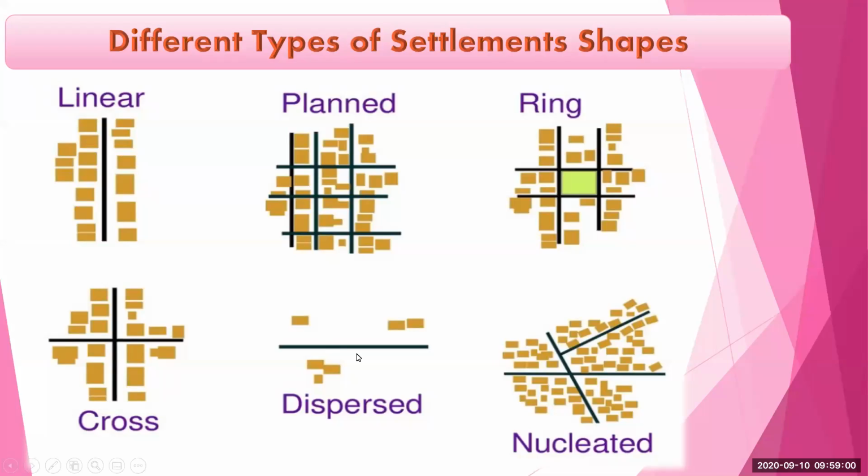Now the next is dispersed. We have just seen in the previous slide the dispersed settlements. Houses are very far away from each other. And the next is the nucleated settlements, which we have also seen. There are lots of houses built in a small area, that is the nucleated settlement.